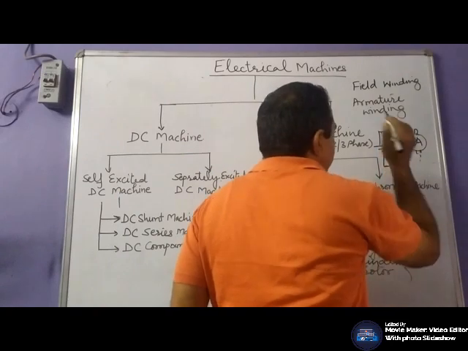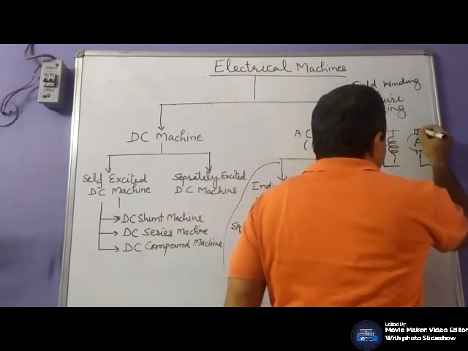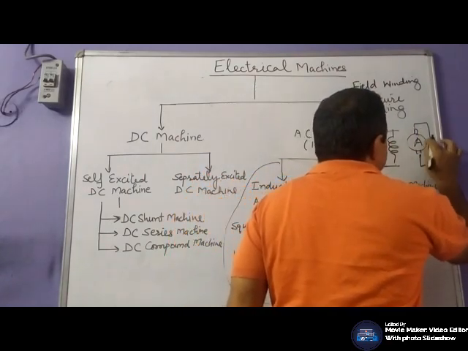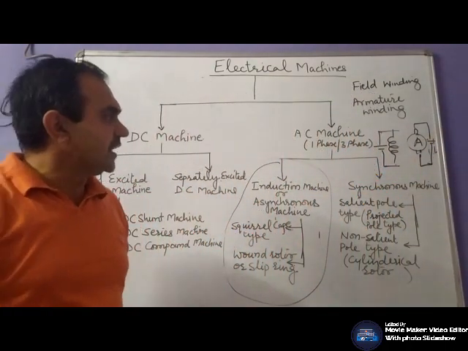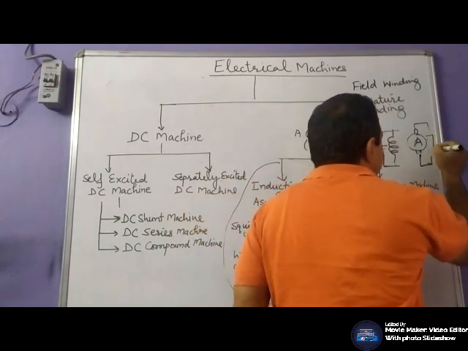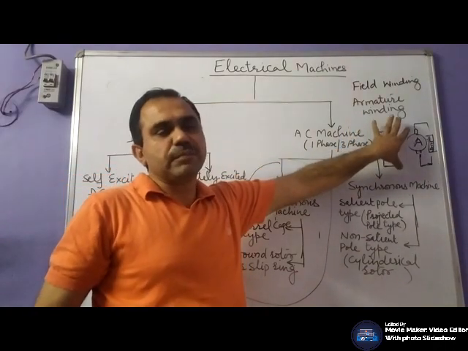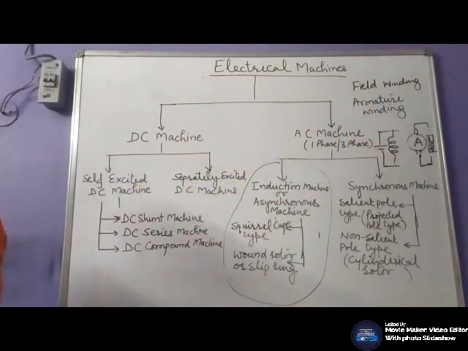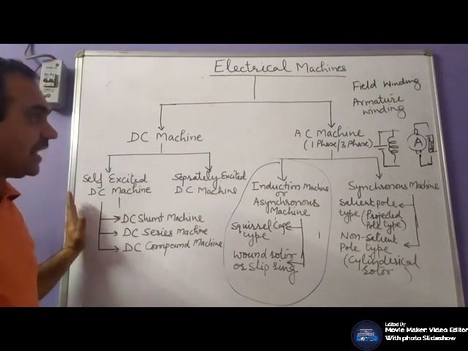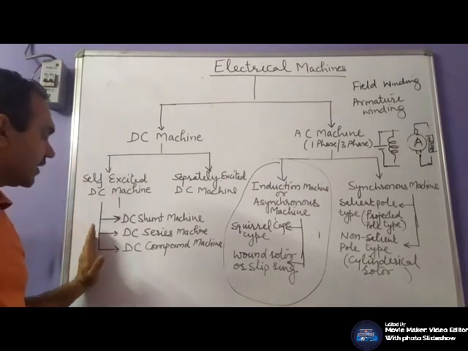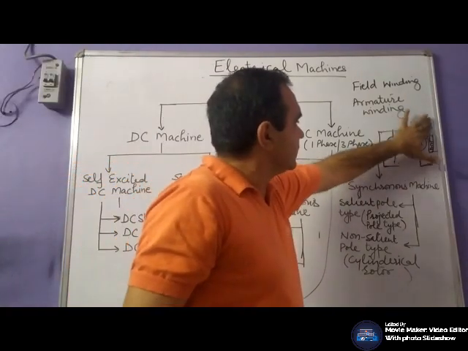The armature is connected with one source, whether it is a motor or generator. If it is a motor, your DC machine is connected with a source of supply. If it is a generator, a load will be connected. Its field winding would be supplied by a separate source of supply. That would be a separately excited DC machine. These self-excited DC machines are further classified into two types on the basis of the connection. We have two windings.